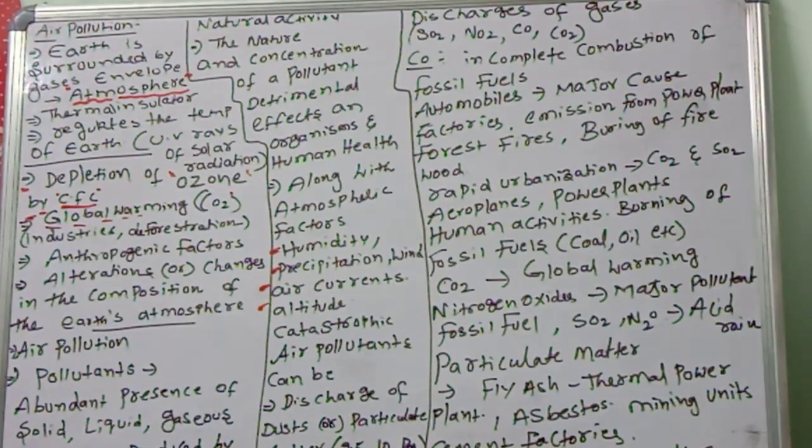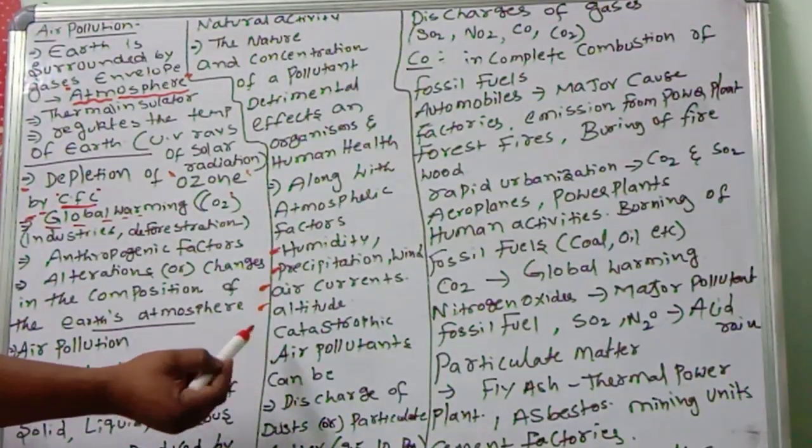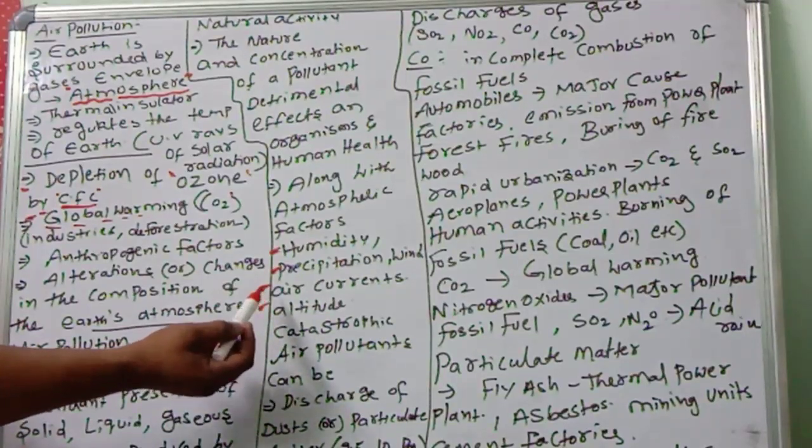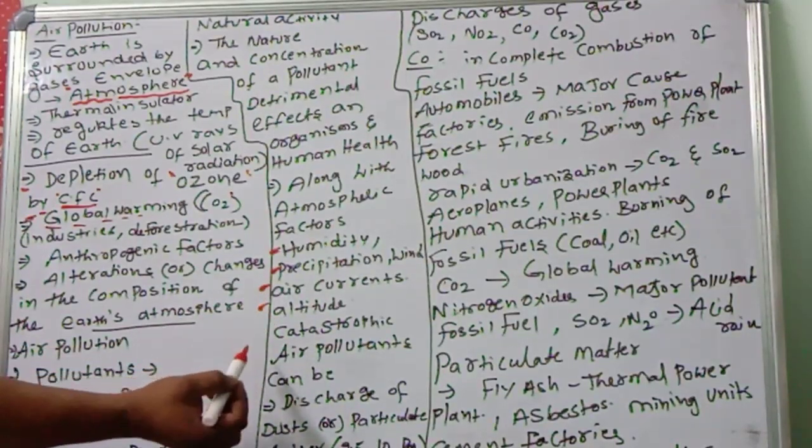Catastrophic means very dangerous. It also causes disturbance in the natural systems. Its effects can be far-reaching, catastrophic, constant, and very problematic to human beings. So you should remember all these points.